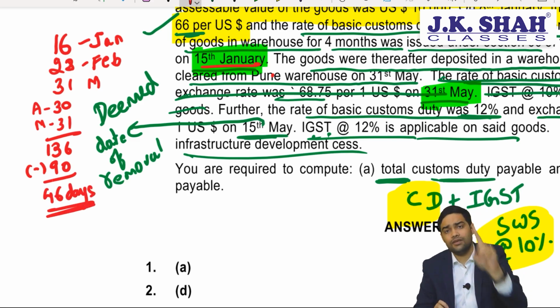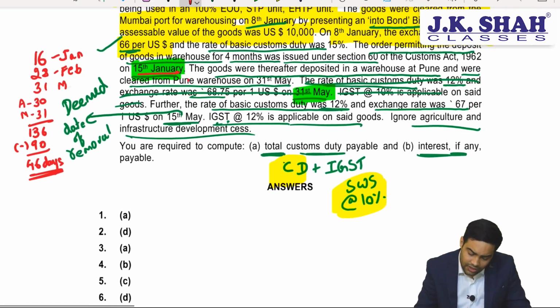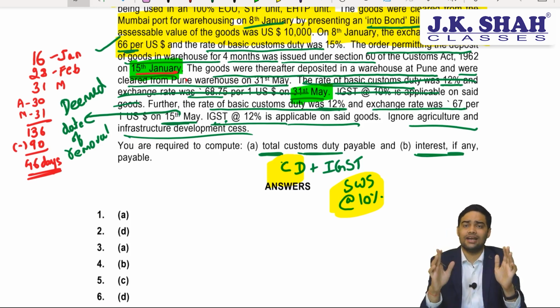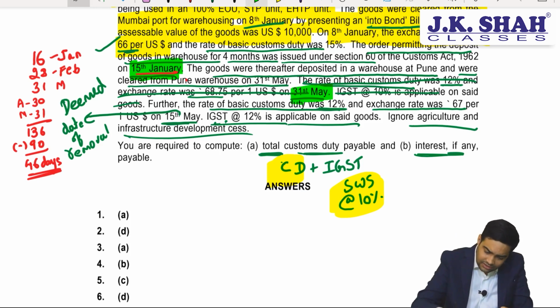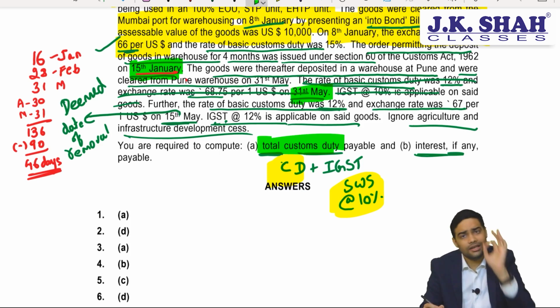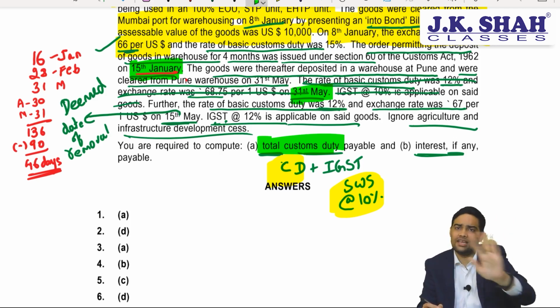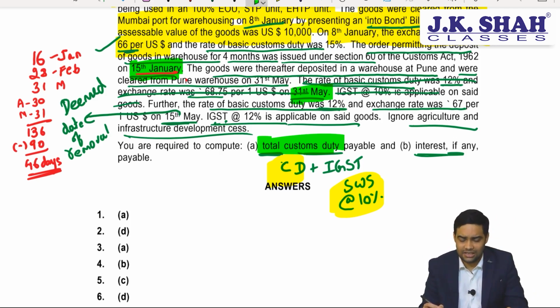Yeah, there can be a difference of opinion as to whether interest will apply only on custom duty or custom duty including IGST. That's a difference of opinion. Institute has taken a stand that when they say custom duty, it would mean only custom duty excluding IGST. But I would suggest you to do both the calculations for your examination.